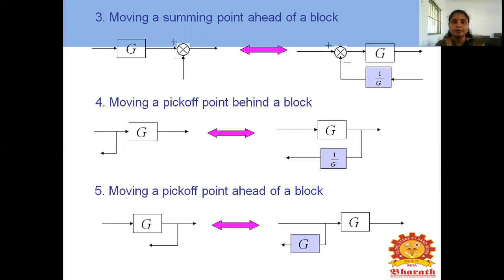Next, moving a pickup point behind a block. This is the branching point. Behind a block means forward moving. So how to write the equation? 1 by G. The next one is moving a branching point ahead of a block, meaning before the block, so we have to write G. The branching point is the opposite of the summing point.